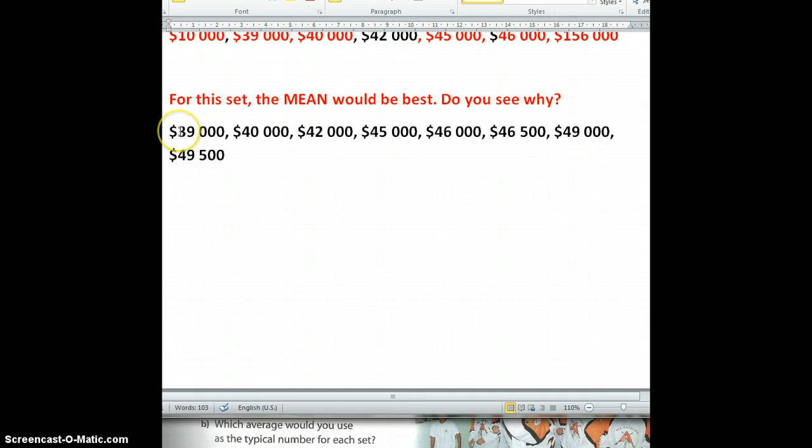So you can see that the range in these numbers is not awfully huge. It starts at 39,000 and it goes up to 49,500. So if these are the salaries that people are getting paid, there's nothing way out there. There's nothing that's way low or way high. So I would just want to find the mean of these numbers to figure out how much I would probably be getting paid at this company. So I hope that makes sense to you. If not, talk to me about it.